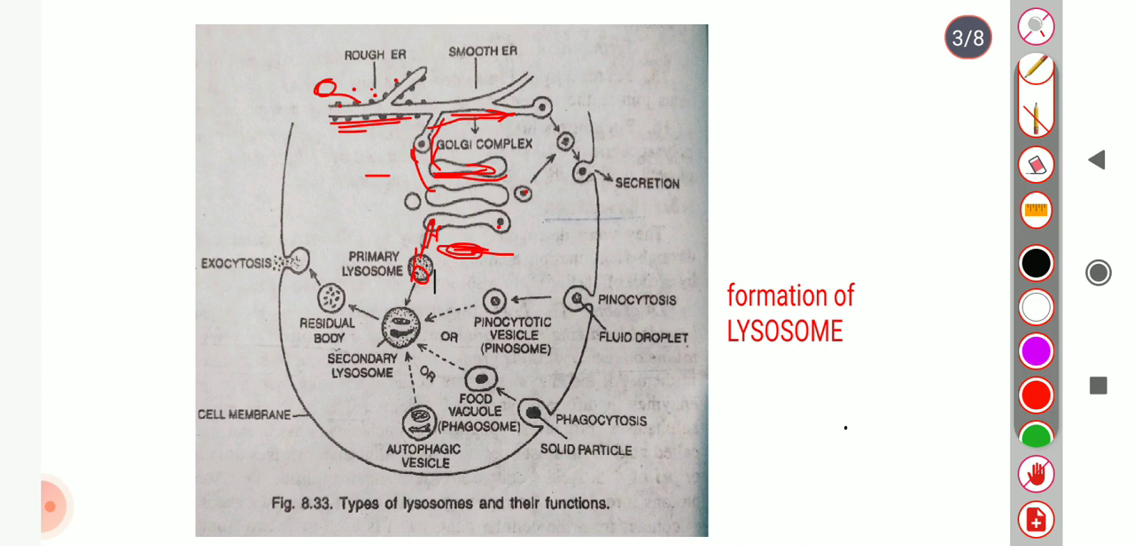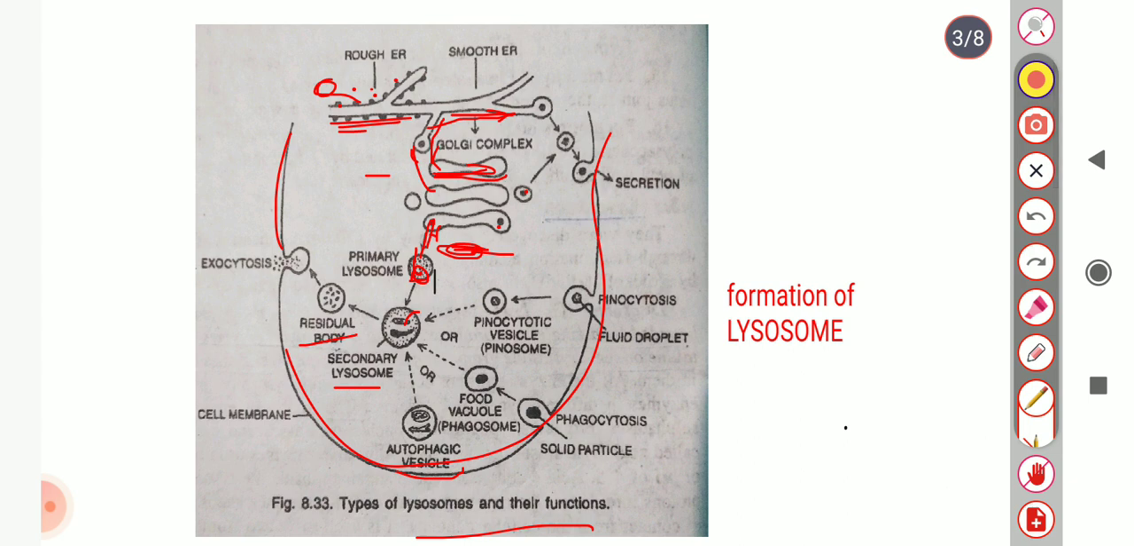Lysosomes pass through various stages in the same cell. Depending upon their morphological structure, lysosomes are of four types: primary lysosome, secondary lysosome, residual body, and autophagic vacuole. These are autophagic vesicles. See their structure.